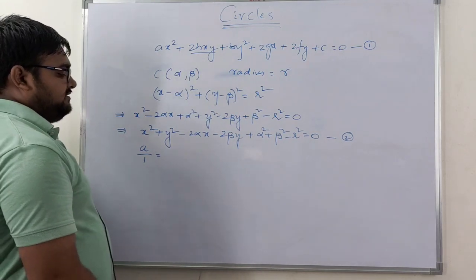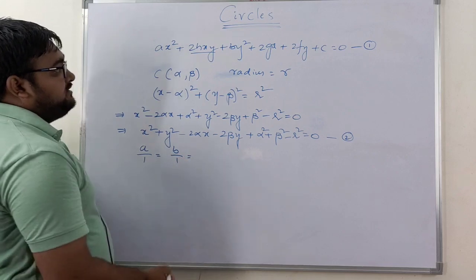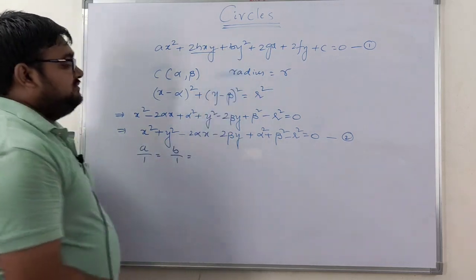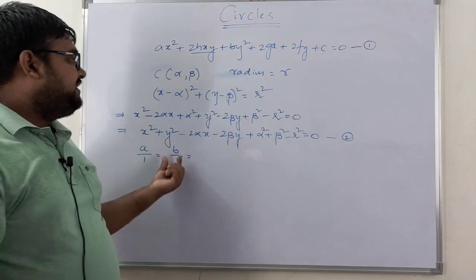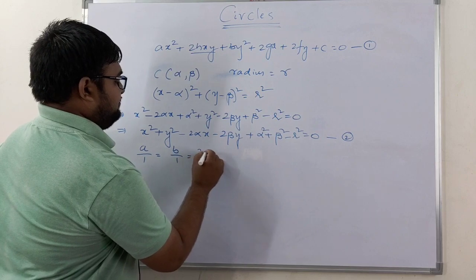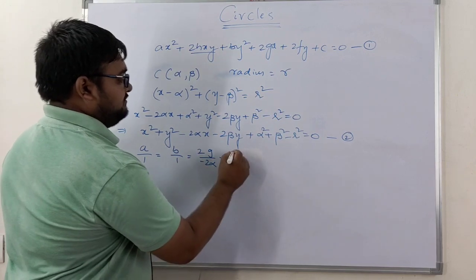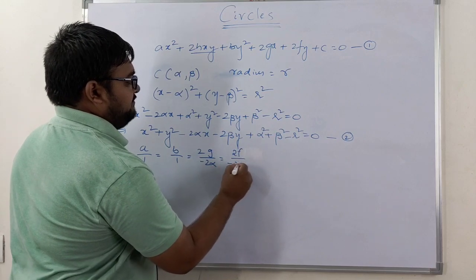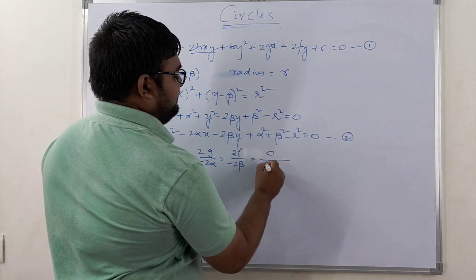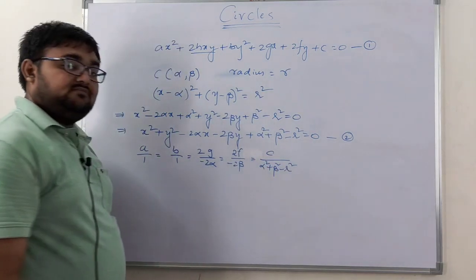So clearly, from this, b by 1, that is the y square coefficient, and next the x coefficient 2g by minus 2 alpha is equal to 2f by minus 2 beta is equal to c by alpha square plus beta square minus r square.